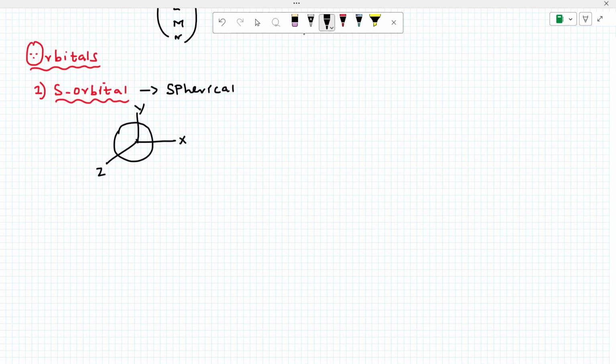Okay, for example px. What is px now? That p orbital occupies the x axis. That is called orientation, right? But the s orbital can occupy all the axes. Therefore the s orbital is of a non-directional nature. This is a very important key point, please note. What is the nature of the s orbital?